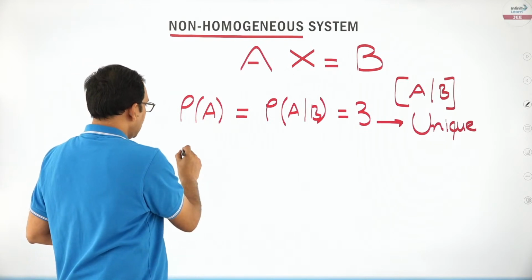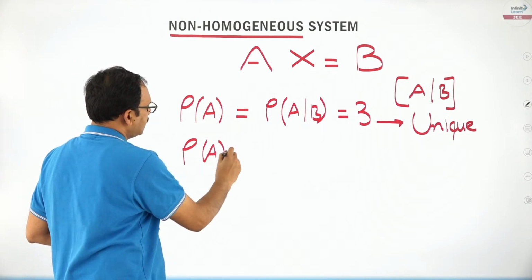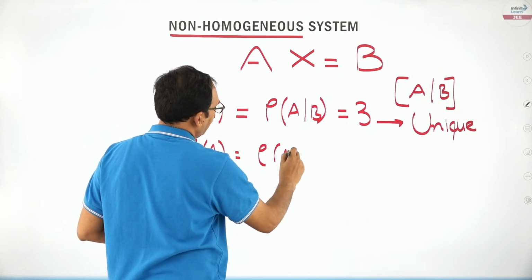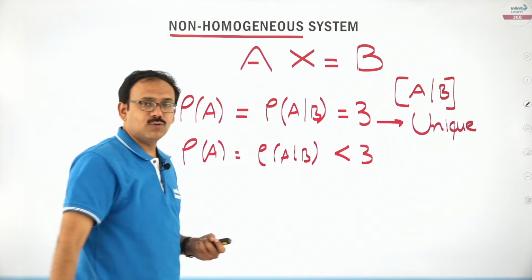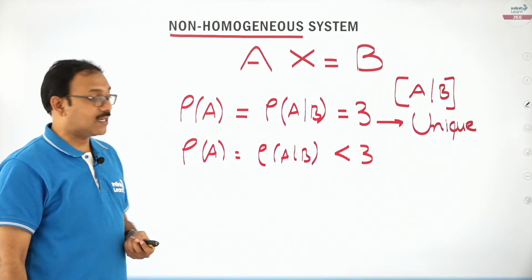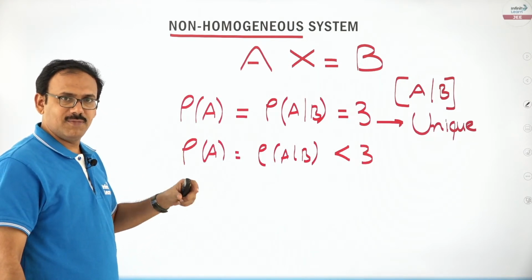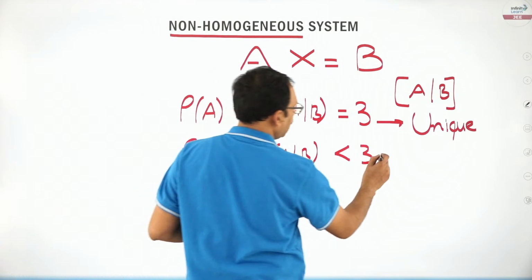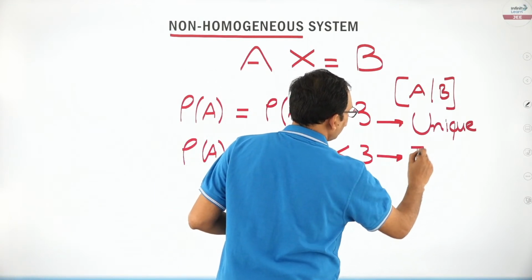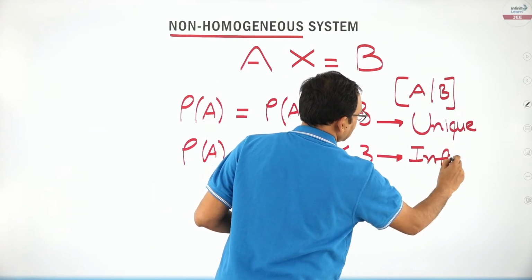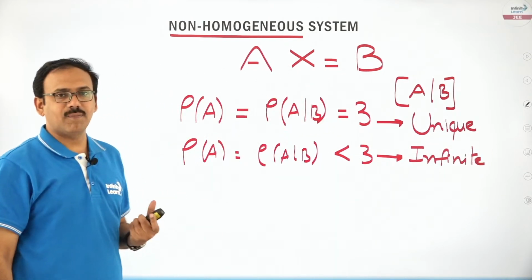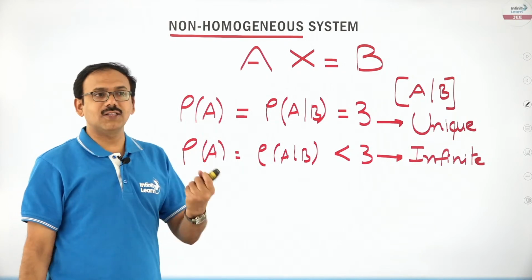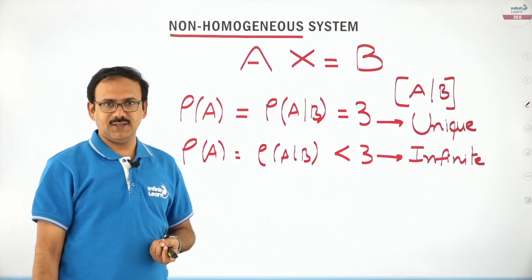Whereas friends, if rank of A is equal to rank of A by B, but not 3, less than 3, maybe 2 or 1, that means solution is possible, but it is not unique. There will be infinitely many solutions. Infinitely many triplets x, y, z are possible which satisfy all the three equations simultaneously.